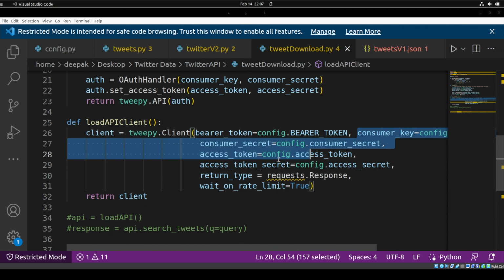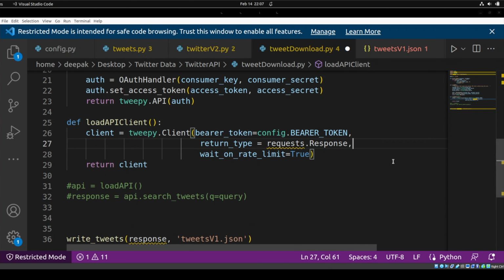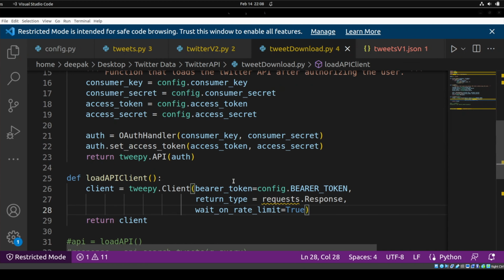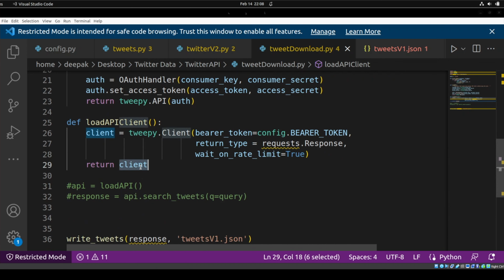Even if you don't want to use all these things, it is not necessary. In v1.1, we don't have anything like wait on rate limit. In v2, you can wait on rate limit automatically. You don't need to handle it on your own. And this is going to return the client.